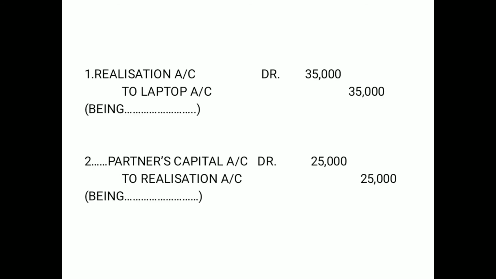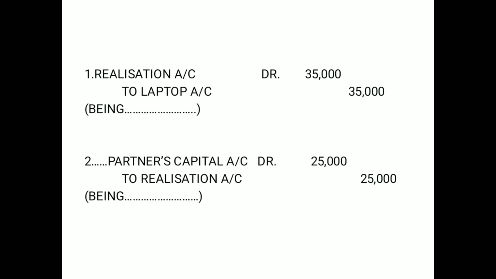And then the second journal entry: partners capital account debit to realization account 25,000. This journal entry is about when an asset is taken over by the partner. If you remember this topic, we have understood the journal entry for what is to be done when an asset is taken over by the partner.